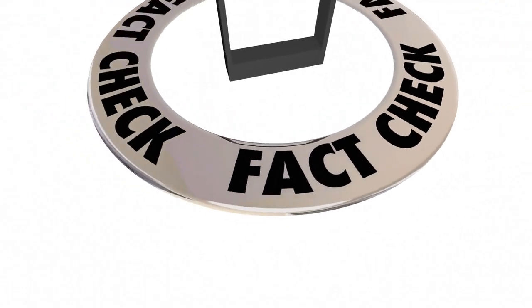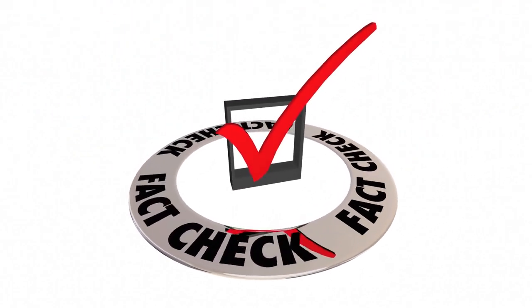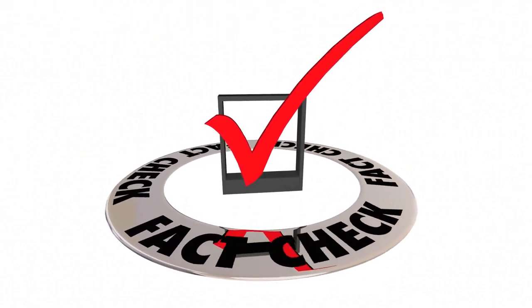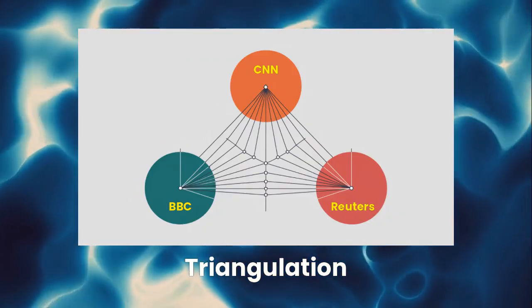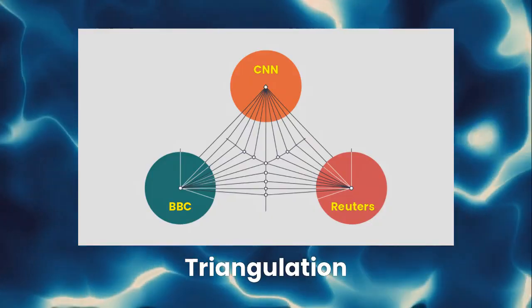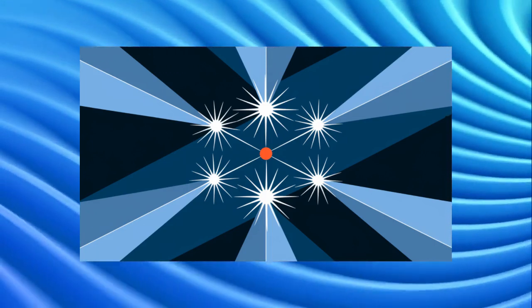Fact-checking refers to verifying the information received by tracing the source or using an alternate source, whereas triangulation involves validating information through multiple sources. Simply put, when more than one source is utilized, the fact-checking activity becomes triangulation.